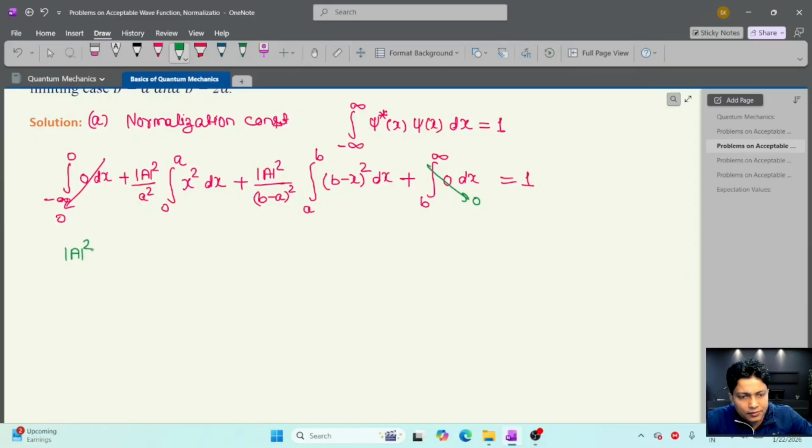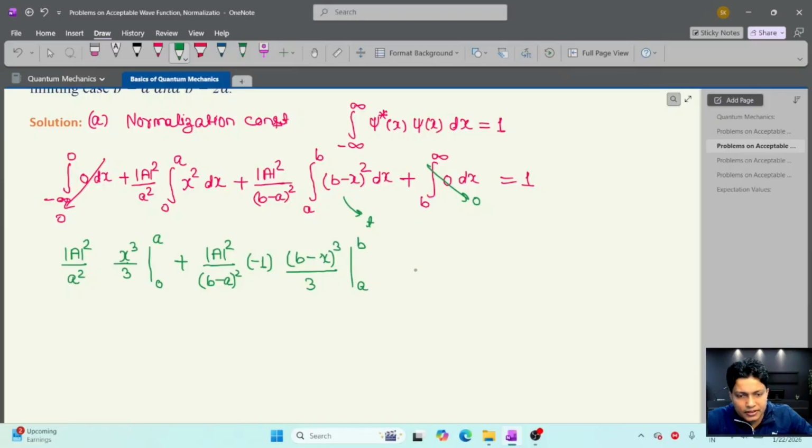So here this will be mod A square by a square, and this integration will be x cube by 3 with limit 0 to a, plus mod A square upon (b minus a) whole square, and this integration, if we assume b minus x is equal to t, we get a minus sign, so here we get minus 1, and here will be (b minus x) whole cube by 3, with limit a to b.